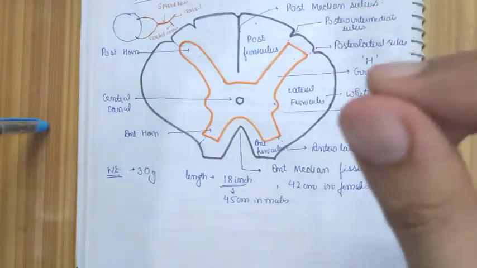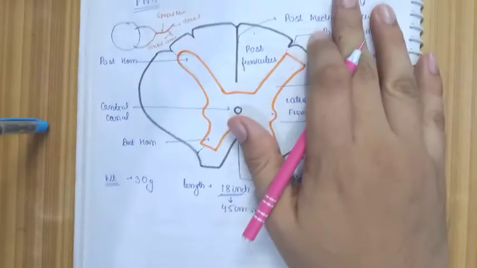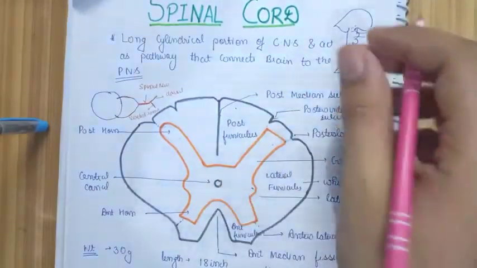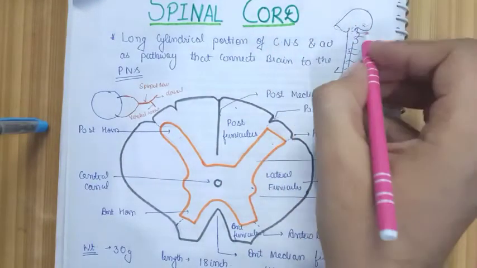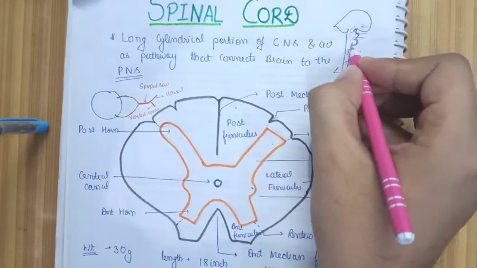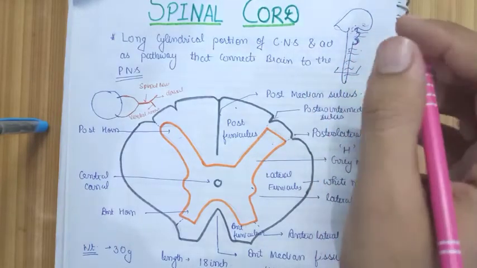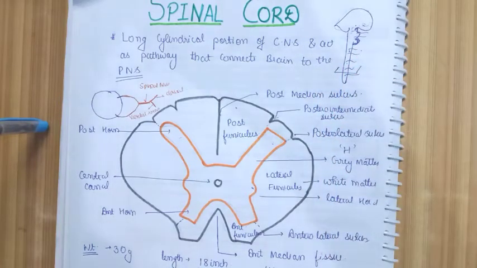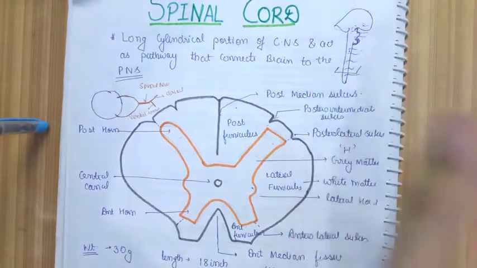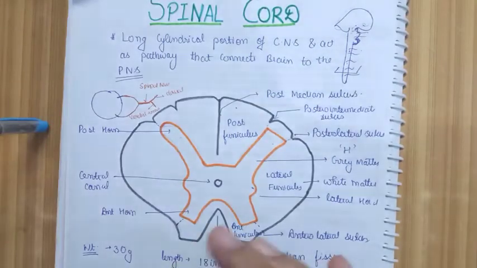What is the main function of the spinal cord? As you know, the brain consists of the cerebral cortex or the cerebral hemisphere, then we have midbrain, pons, medulla. So the spinal cord acts as a continuation of the medulla oblongata down to the lower part of the spinal cord, which is called the conus medullaris.